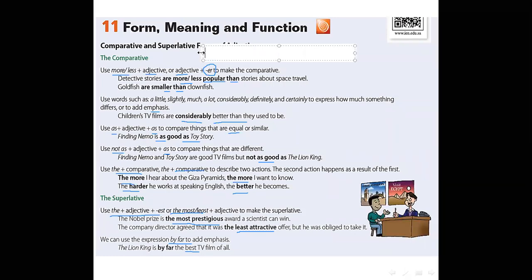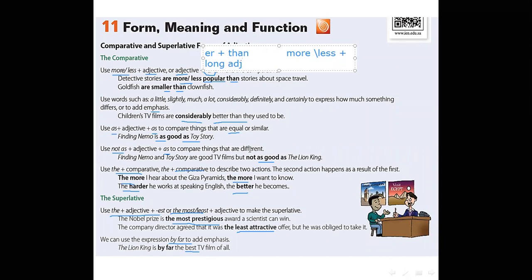Please write these notes. For comparative, we will add er plus than for short adjective or more or less plus what? Excellent. Plus long adjective.